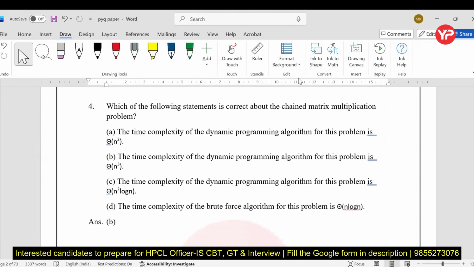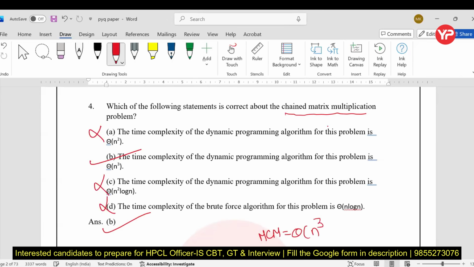Which of the following statements is correct about the chained matrix multiplication problem? We know this is the standard problem of dynamic programming. Is the time complexity of the dynamic programming algorithm n square? No. It is n cube. We know that the matrix chain multiplication time complexity is n cube. n square log n? No. And n log n? No. So the correct answer is B, because the time complexity of MCM, matrix chain multiplication, is theta of n cube. Next.